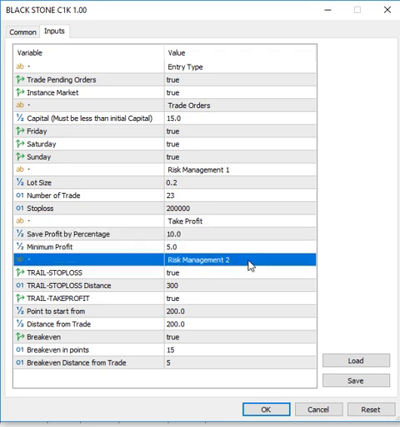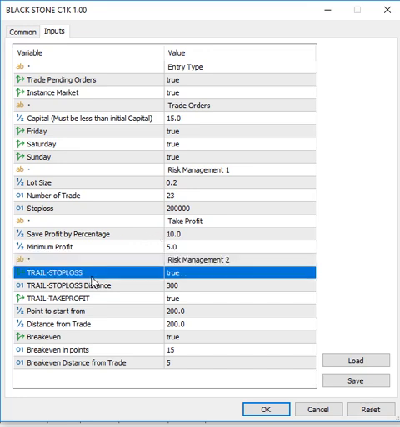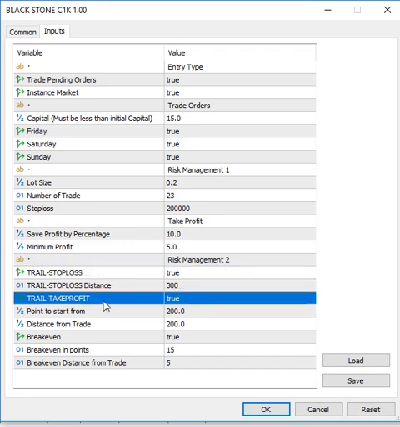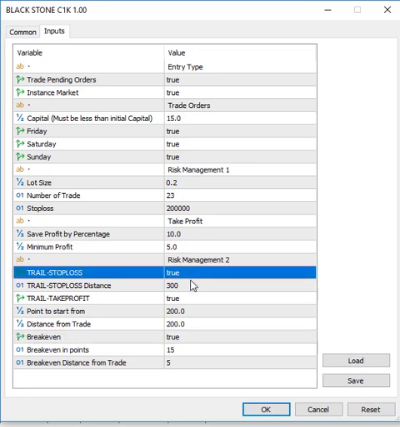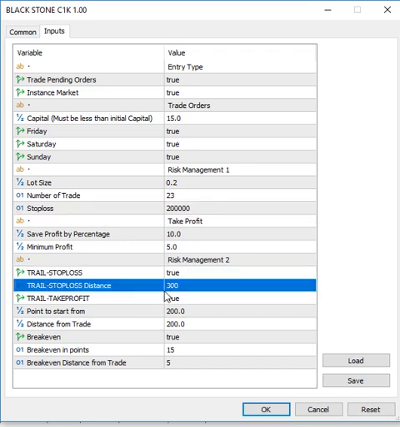Now we have our risk management tools. Under risk management tools, we have trail stop loss, we have trail take profits, and we have our break even logic. Now, trail stop loss. When your market is in a positive direction, for instance, the EA executed a market and is on a positive entry with profit, then the stop loss, which is this initial stop loss, will now trail to cover up the profits for us so that on any reversal, we are not going to lose the money.